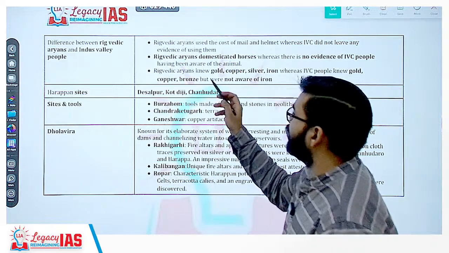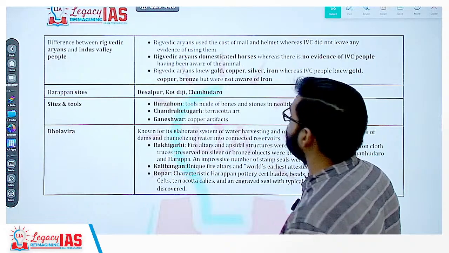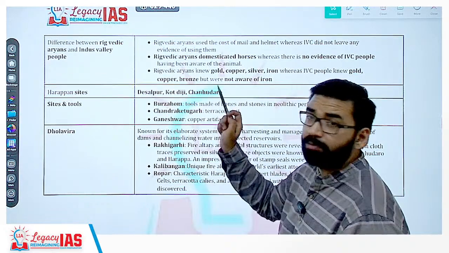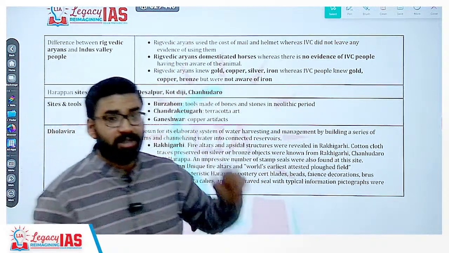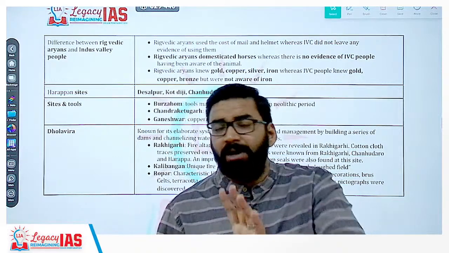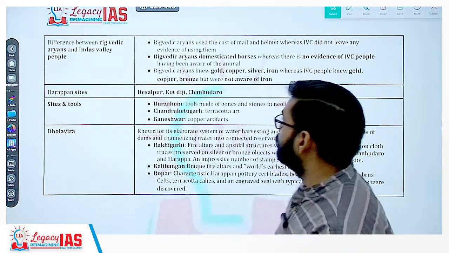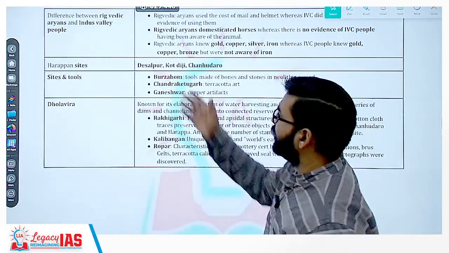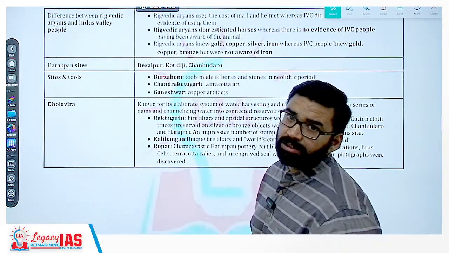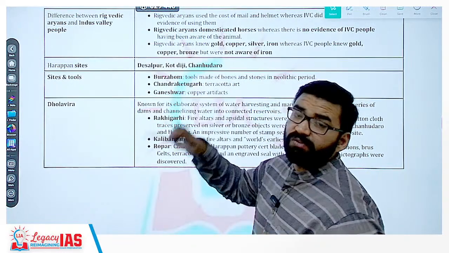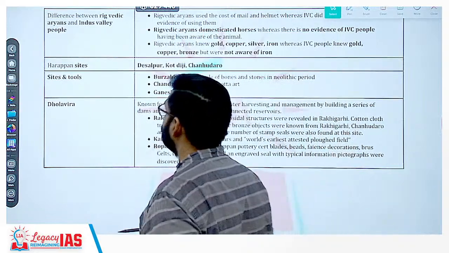Now Rig Vedic Aryans knew about gold, copper, silver, iron, whereas IVC people knew about gold, copper, bronze, but not iron, because iron कब discover हुआ? 1000 BC, when Aryans were there, and Indus Valley civilization declined by 1500 BC. So IVC people were not aware of iron. Clear? Now, important Harappan sites like Desalpur, Kot Diji, Sutkagen-dor, Chanhudaro. And Chanhudaro was without a citadel, important for its bead industry. Clear? Now, important sites and tools.